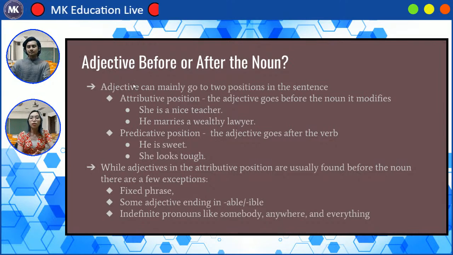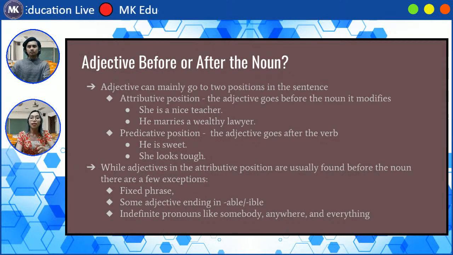So the order of adjectives. How can we know whether the adjective is before or after the noun? Adjectives can mainly go to two positions in the sentence. If it's in the attributive position, the adjective goes before the noun it modifies. So we have two examples here.